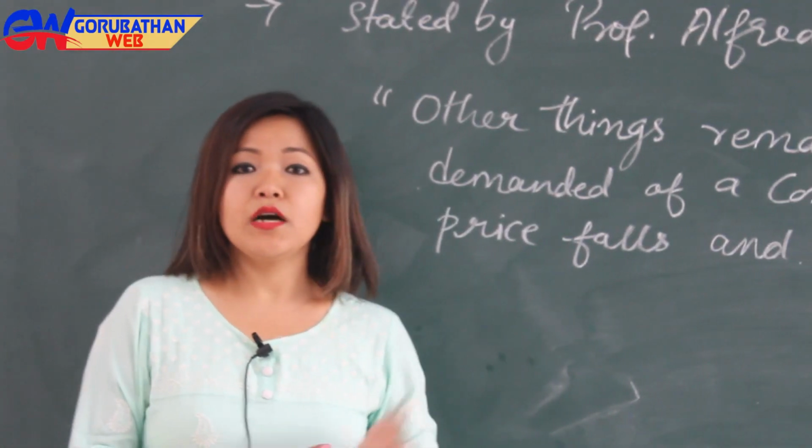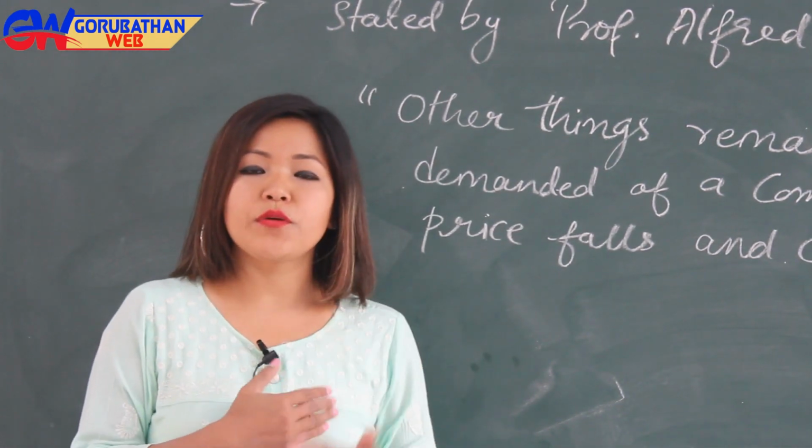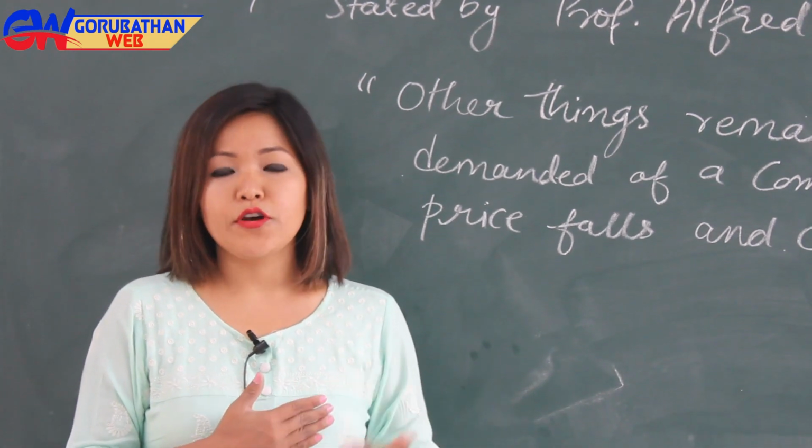Now let us study the law of demand. This law is one of the most important laws in economic theory.